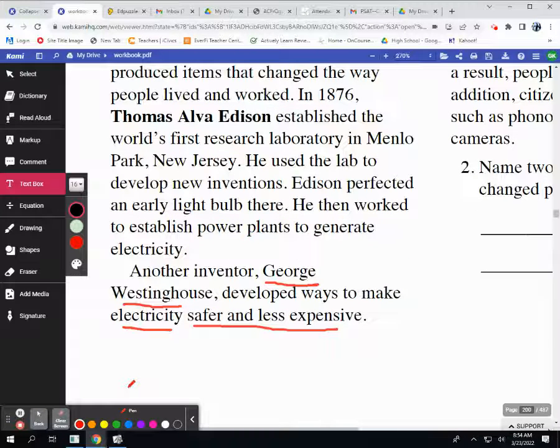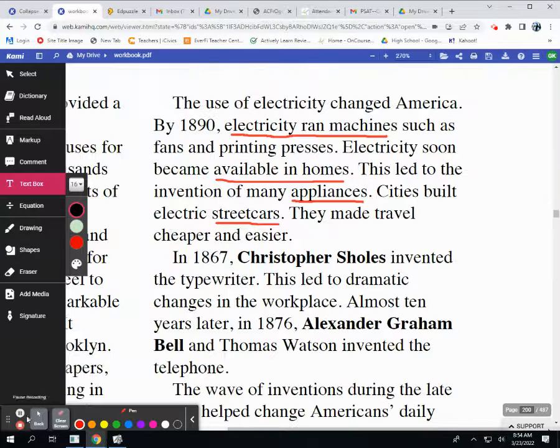Another inventor, George Westinghouse, developed ways to make electricity safer and less expensive. The use of electricity changed America. By 1890, electricity ran machines such as fans and printing presses. Electricity soon became available in homes. This led to the invention of many appliances. Cities built electric streetcars. They made travel cheaper and easier.